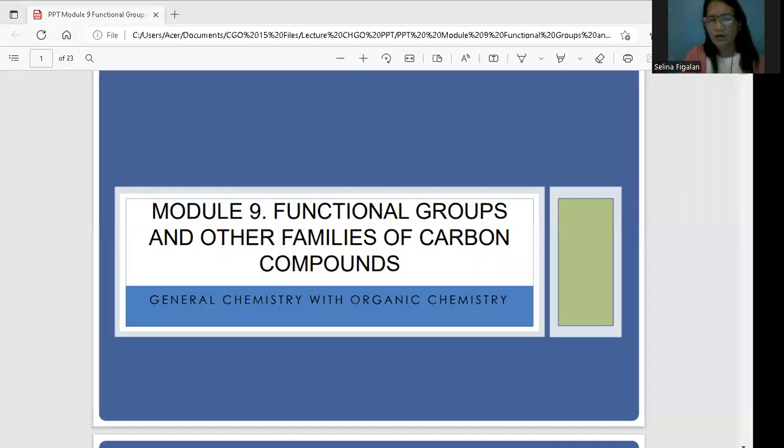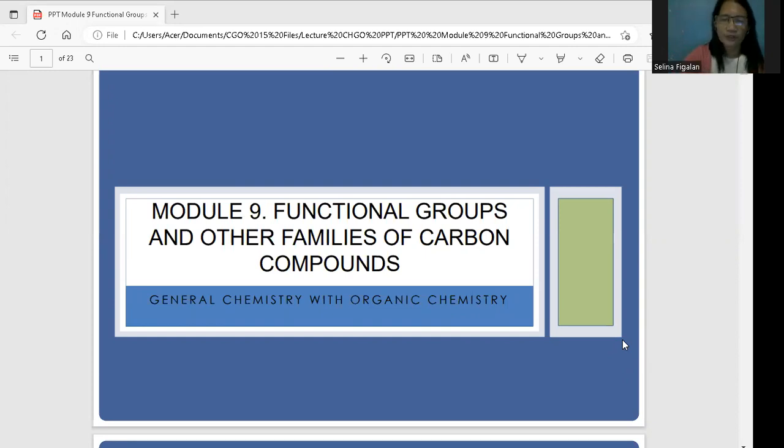With our previous lesson, the introduction to hydrocarbons, these are made up of carbon and hydrogen. All the compounds in our previous lesson are made up of carbon and hydrogen, so they are called hydrocarbons. But now we are under the functional groups and other families of carbon compounds, which means the carbon element is retained in the compound, but now not only carbon and hydrogen, but also oxygen. This is under the hydroxyl group.